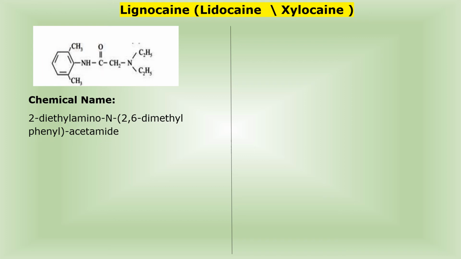Now let us see the second one. The second chemical name is 2-diethylaminoacet-2,6-xylidide. In this structure, the basic skeleton which is selected is the structure of xylidine, 2,6-xylidine.